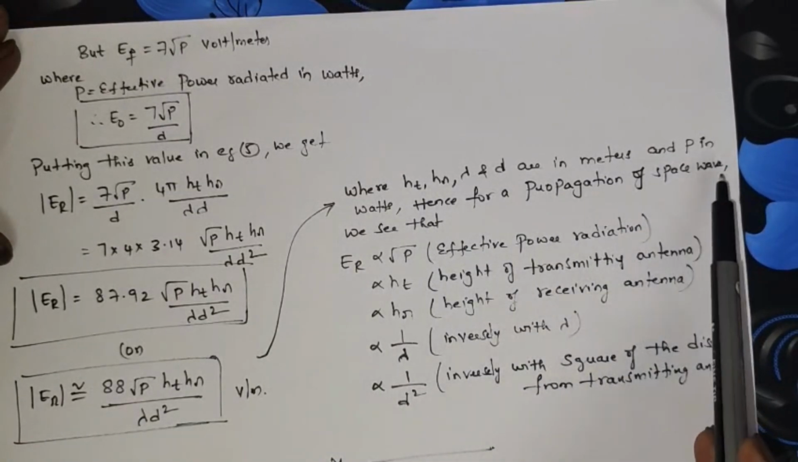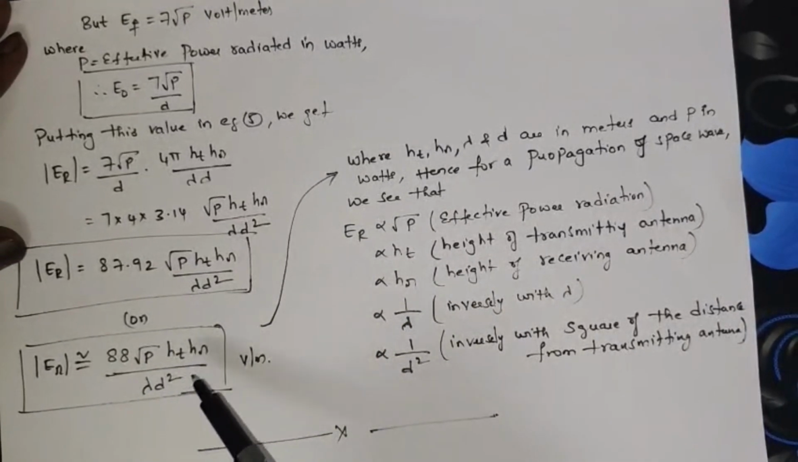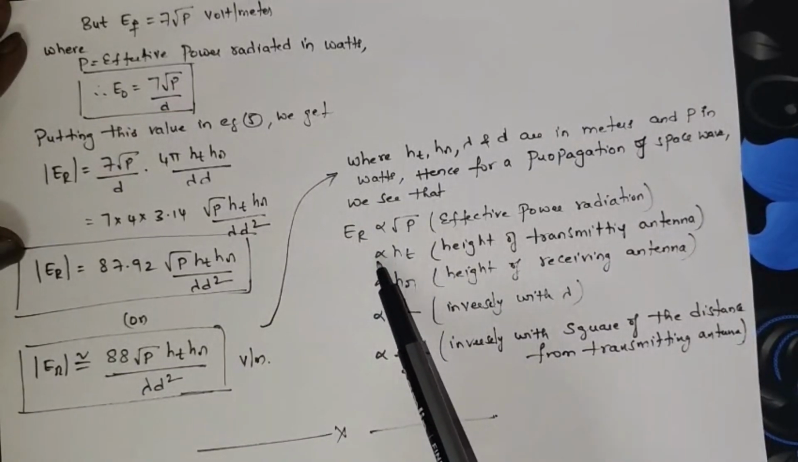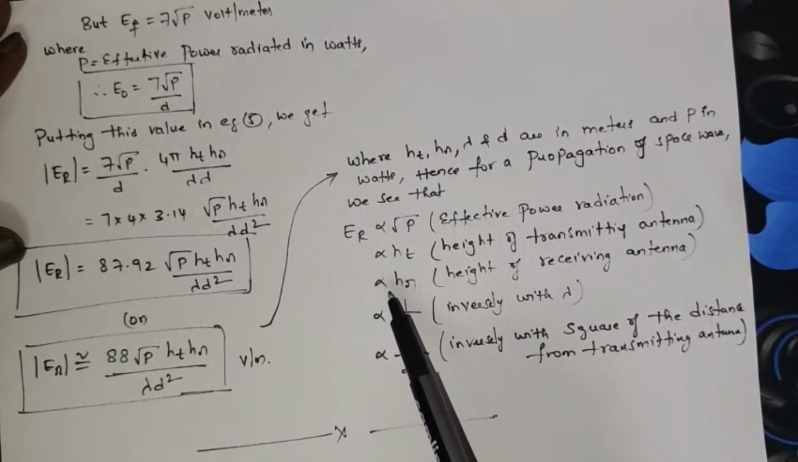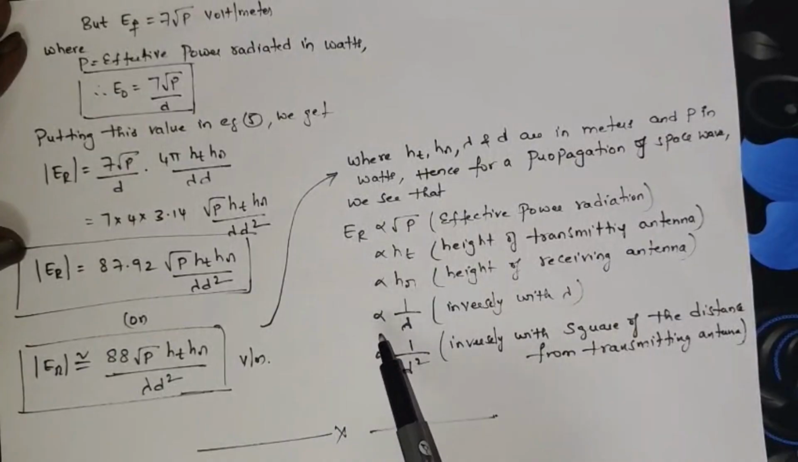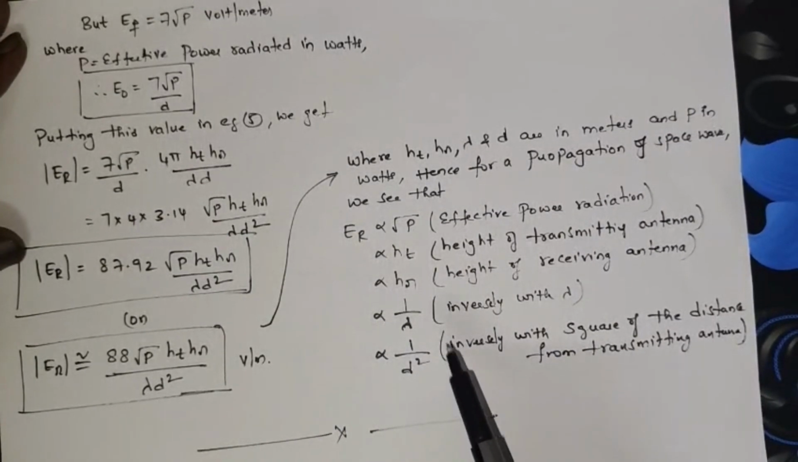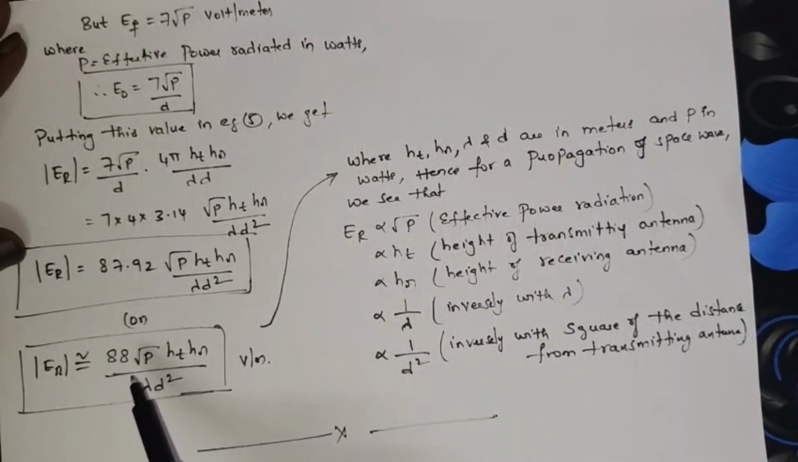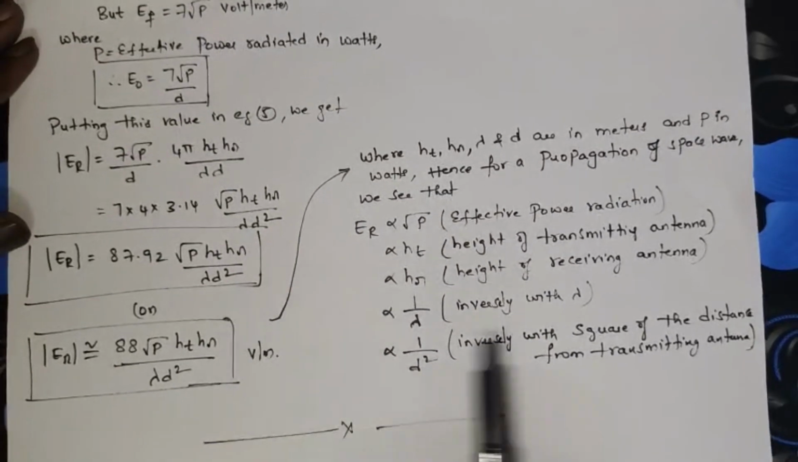Hence, for propagation of space wave, we see the relation from this equation. What the equation is telling is that Er is proportional to effective power radiated, proportional to the height of the transmitting antenna, proportional to the height of the receiving antenna, and inversely proportional to the wavelength as well as the distance. These all are the relations that came from the resultant field equation of the space wave propagation. I hope all of you understand.